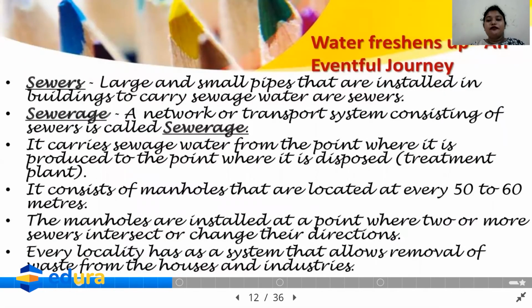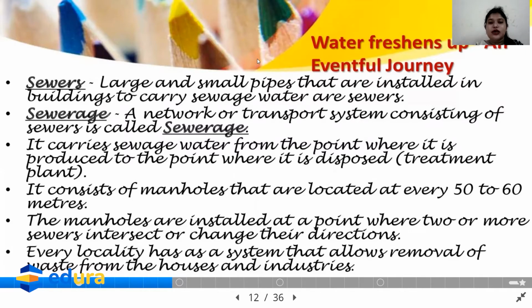Okay, now water freshens up an eventful journey. The first topic in this is sewers. So, what are sewers? Sewers are the large and small pipes that are installed in buildings to carry sewage water.